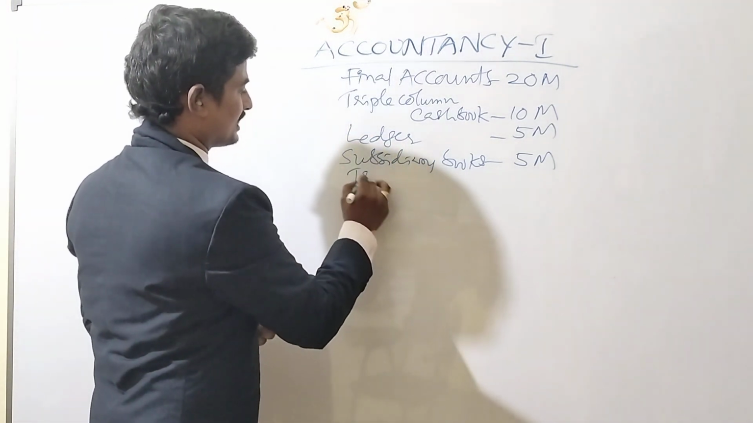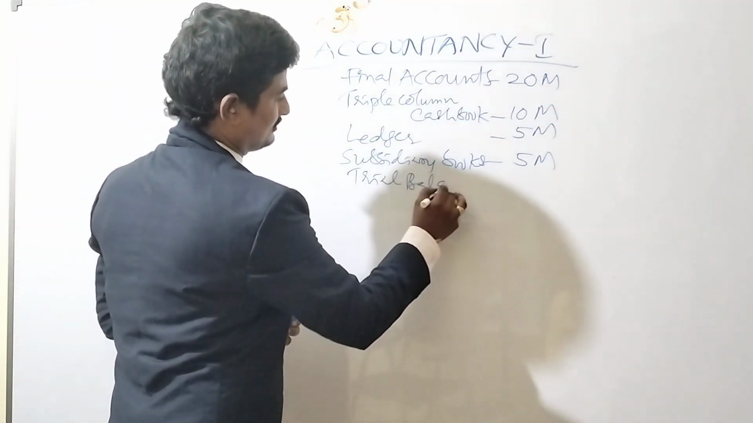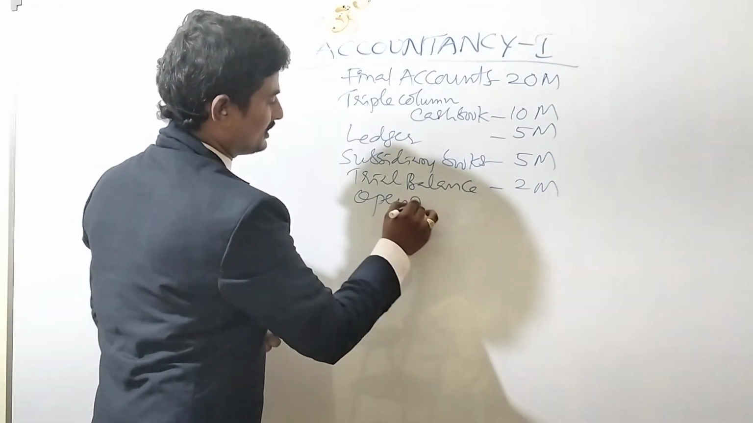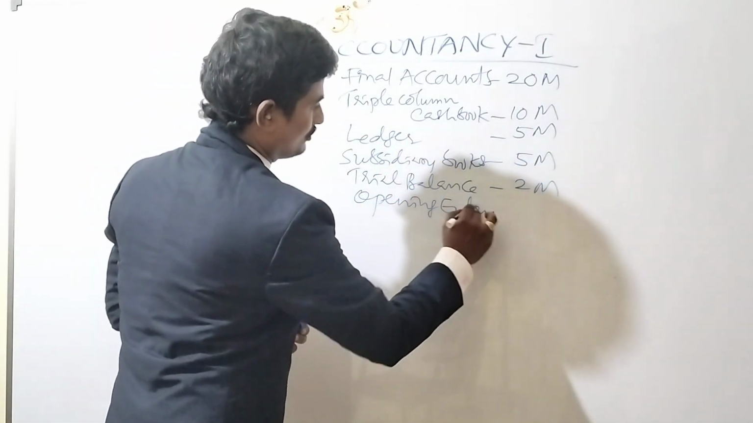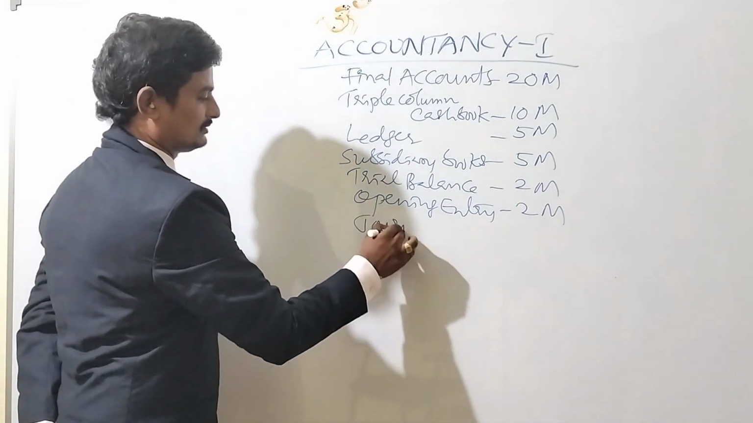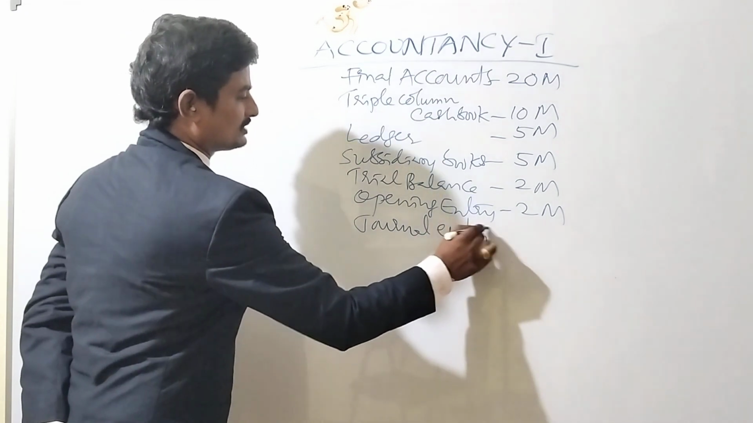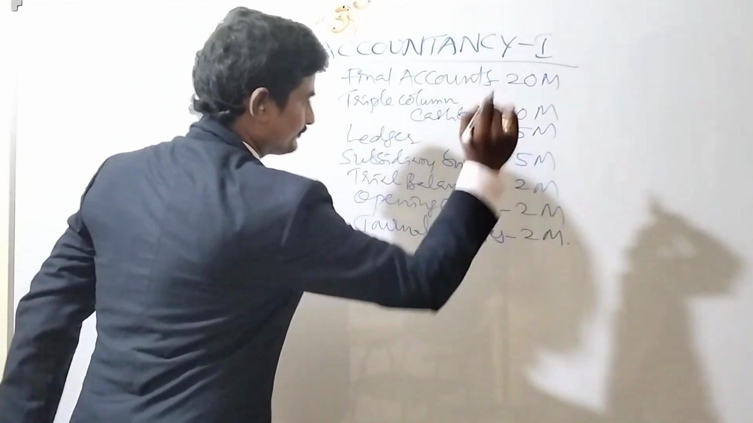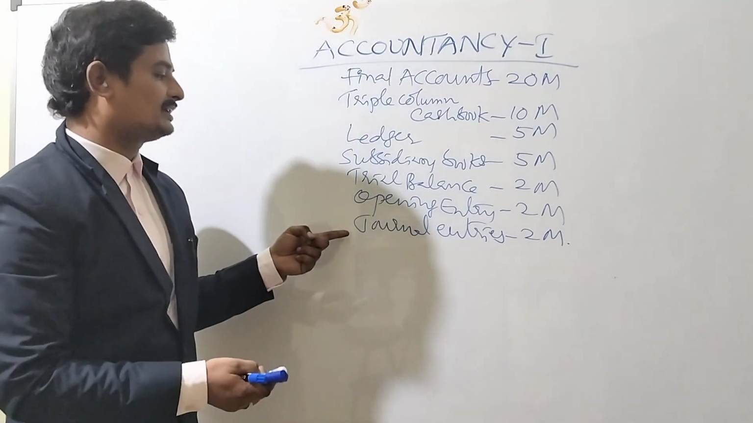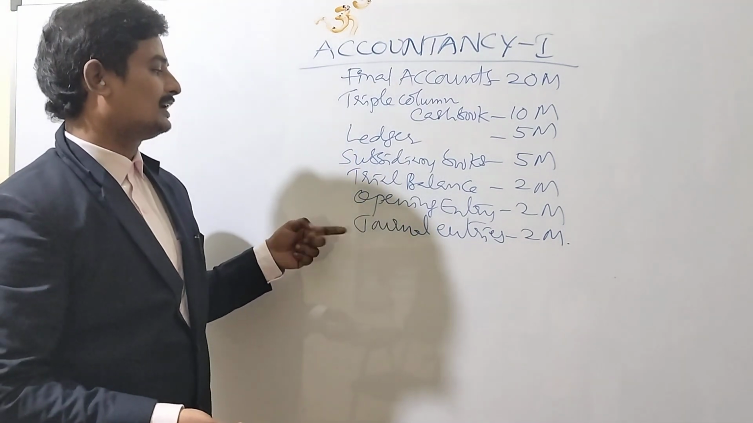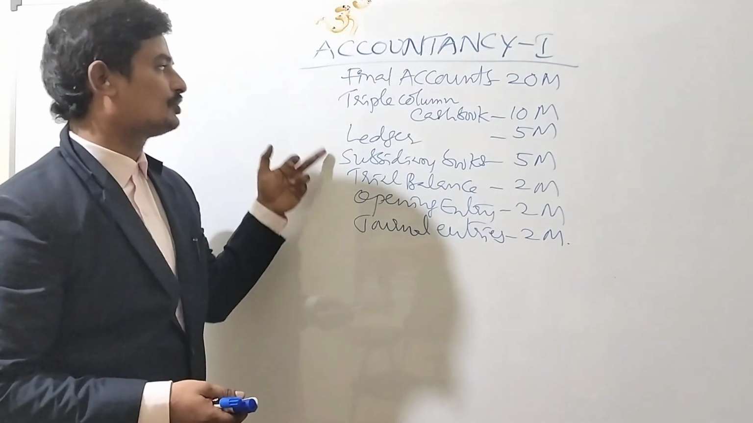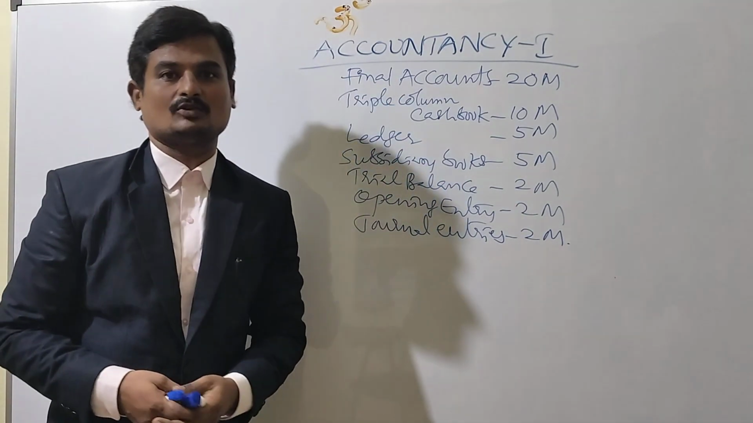One is for trial balance, 2 marks, and opening entry for 2 marks, and journal entries for 2 marks. So actually, this is the beginning topic: journal entry, and then opening entries, trial balance, and then ledger, subsidiary books, triple column cash book, and final accounts.